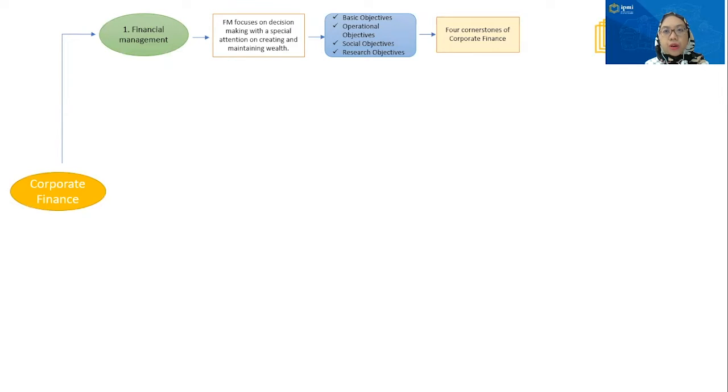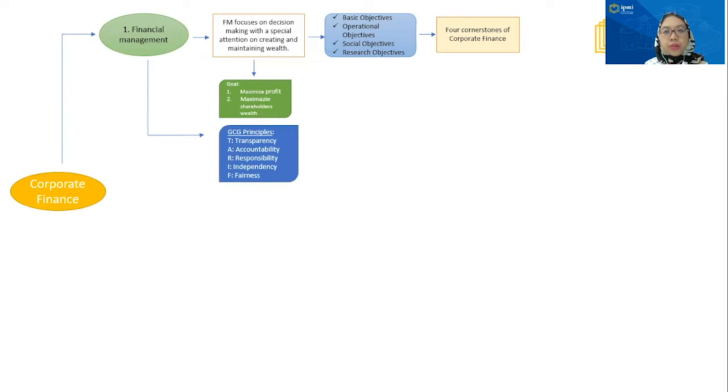We also learn about 4 cornerstones of corporate finance, which include core value of principal, conservation value, expectation treadmill, and the best owner principle. So what is the goal of financial management? There are 2 goals that we want to achieve in financial management. The first one is to maximize profit, and the second one is to maximize the shareholders' wealth.